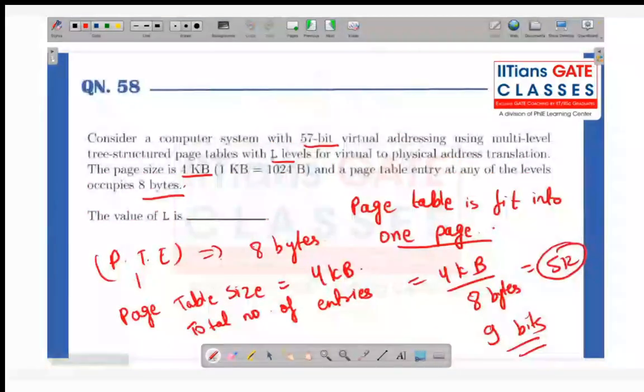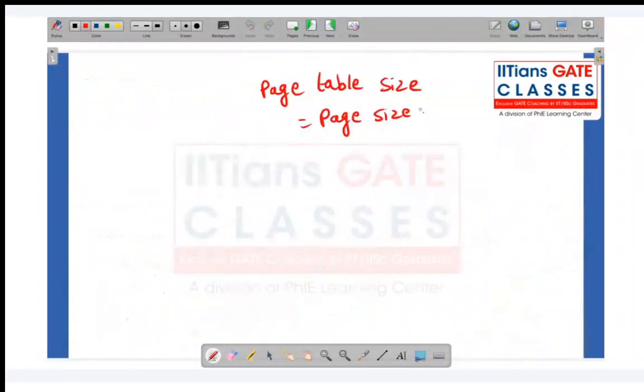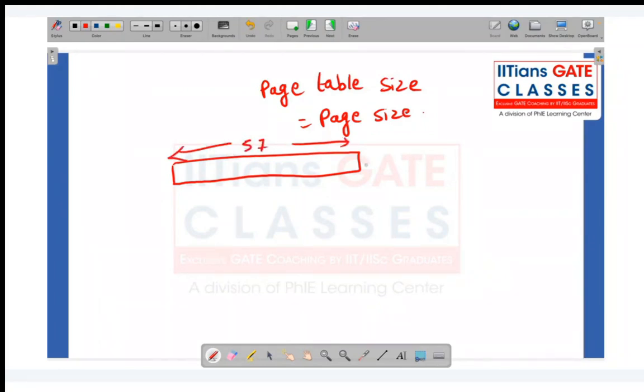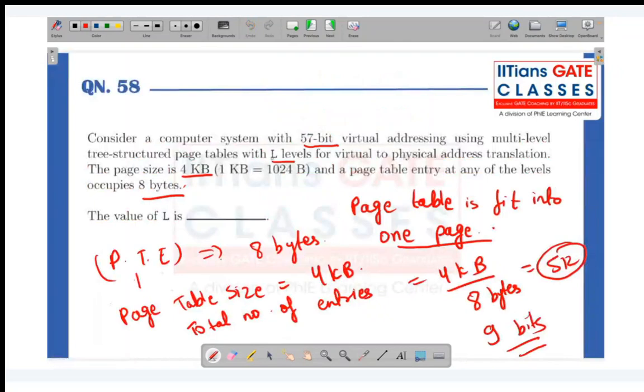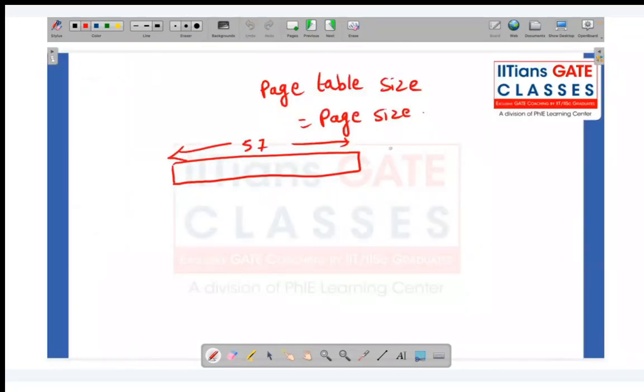So that we are doing. So we know, at a high level, how the addressing works. If I'm having 57 bits, the page size is 4 kilobytes. 4 kilobytes means how many bits, students? 12 bits. So can I say 57 minus 12, so this is the 45 bits? This many virtual addresses I'm having, so 2 power 45 addresses.